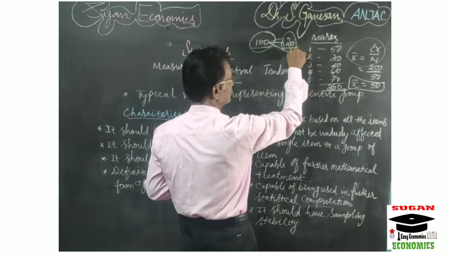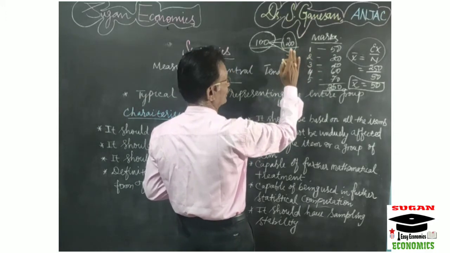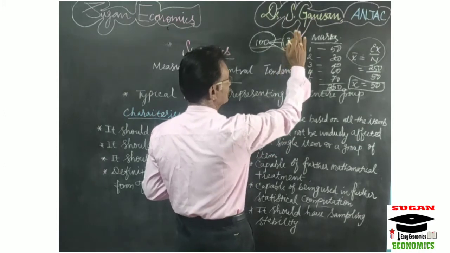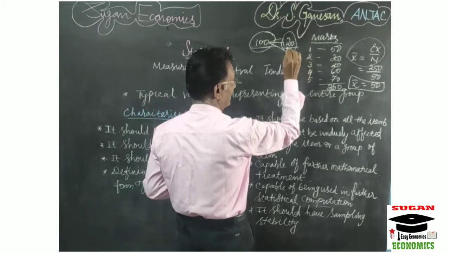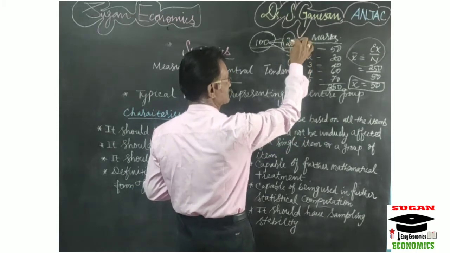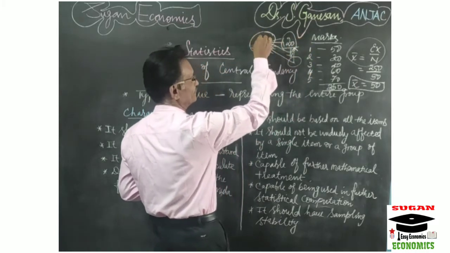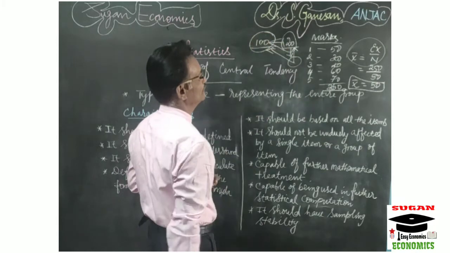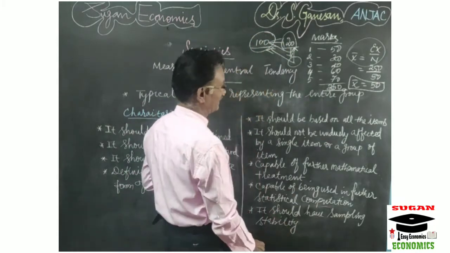The marks obtained by these 20 students will be added together, and we will get the total marks obtained by 20 students. It should be divided by 20, and at that time we will get a value. That value will represent not only the 20 sample students, but also the universe, the total 100. So averages should have sampling stability.